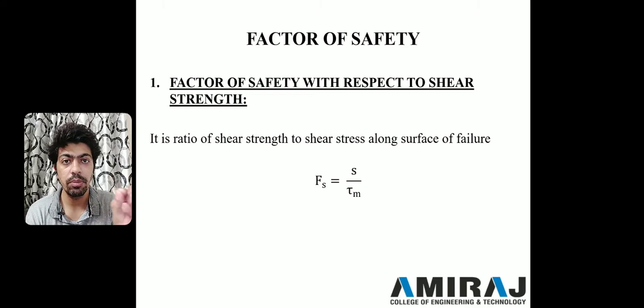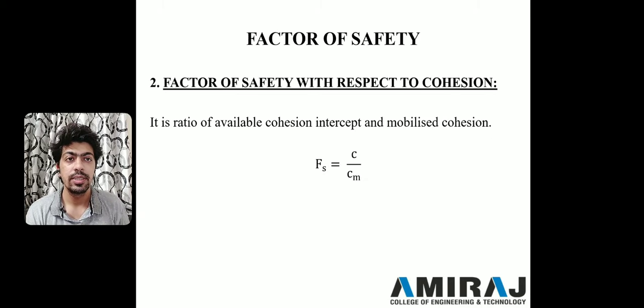Now what is tau m? Tau m is the mobilized shear stress, and S is the shear strength. That ratio of S by tau m is known as Fs, the factor of safety with respect to shear stress.